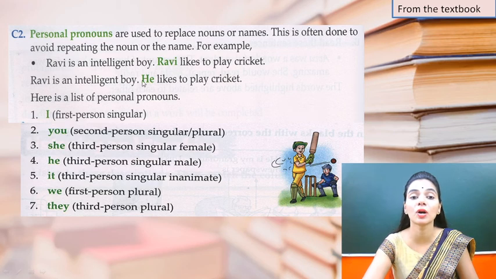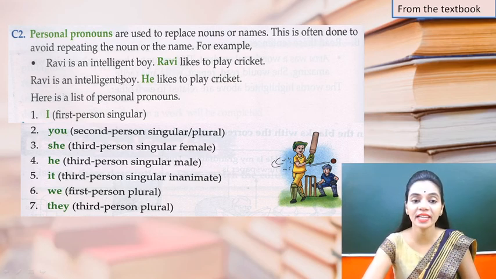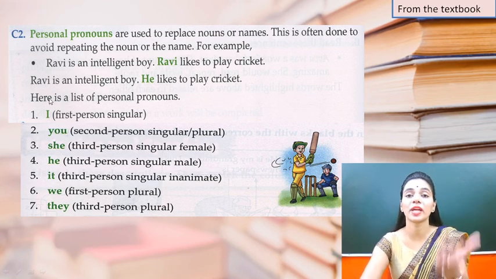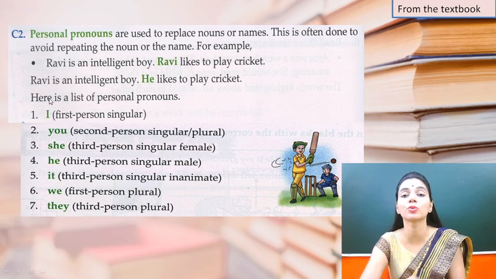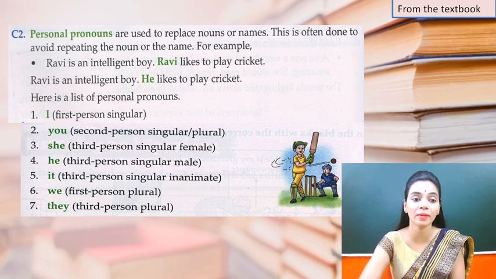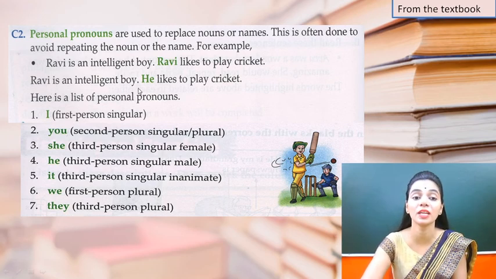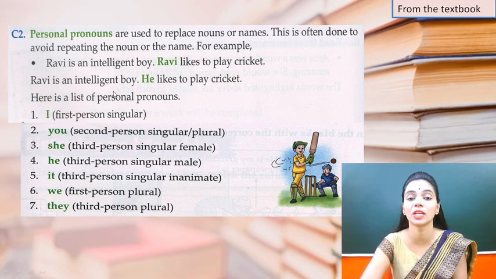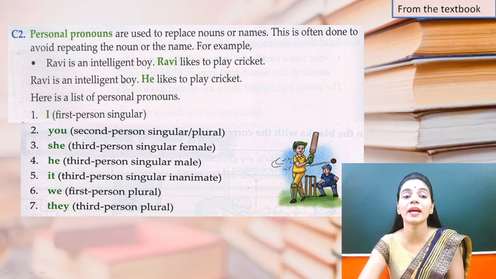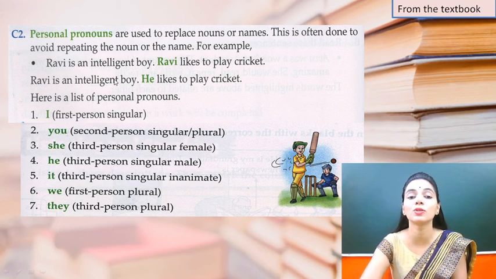we use the pronoun he for Ravi, right? So how will I write now? Ravi is an intelligent boy. He likes to. One time I will mention the name, so that the person I am talking to can know whom I am talking about. एक बार मैं नाम mention करें. One time I'll mention the name, and after that I'll use the pronoun he, as he is a boy and it is a singular noun. So every time I talk about Ravi, I'll use the word he.